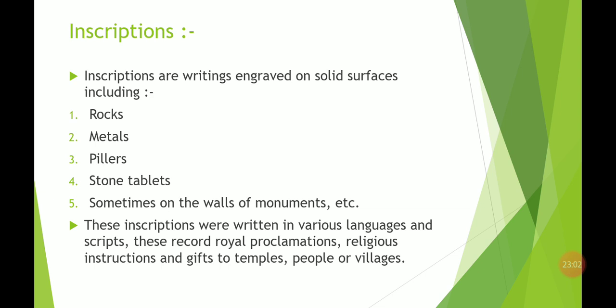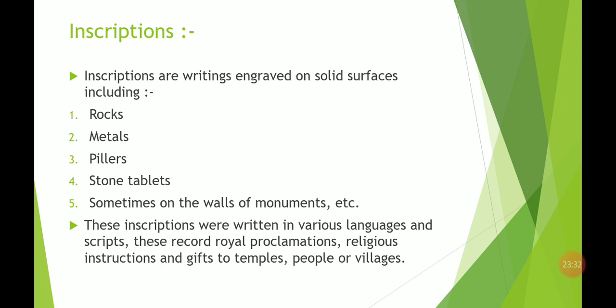Also, religious instructions, whether from Hindu or other religions, are written on their monuments and give us information regarding the religion, as well as the gifts to the temples. Whatever gift was given to the temple, the people or the villages is also engraved on solid surfaces like rock, metal and pillars.